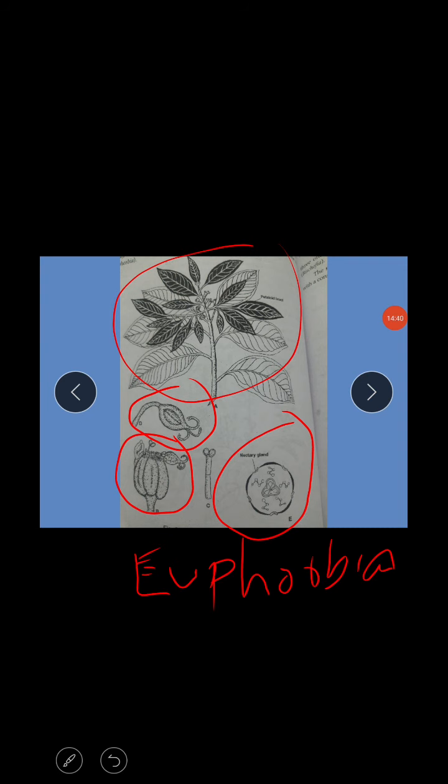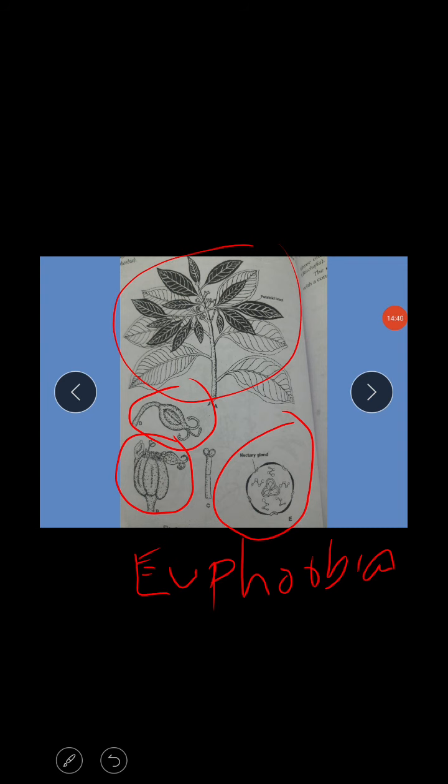Next, ornamental plants are also present here, mostly Euphorbia, which is commonly planted in hedges and also in the garden in front of homes. And other plants present here are Codiaeum and Jatropha. Okay.